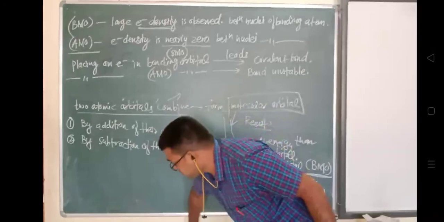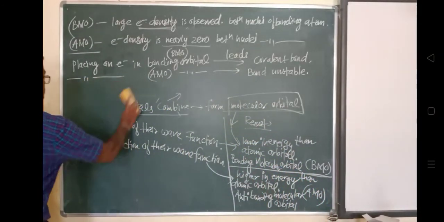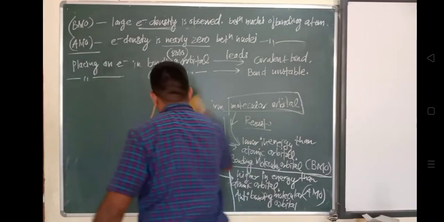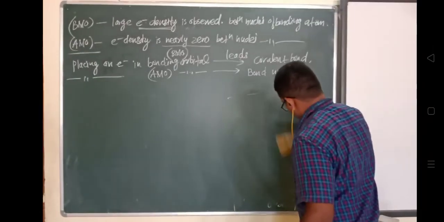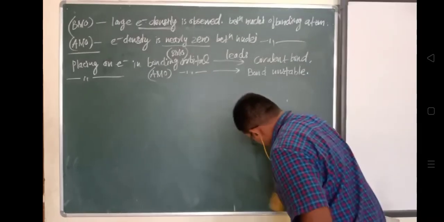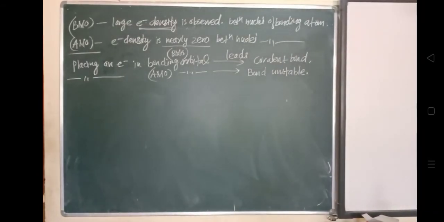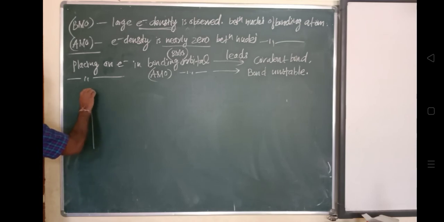This is increasing energy. This is psi A, a wave function for an atomic orbital. Because two atomic orbitals are forming a molecular orbital. This is one more atomic orbital, with this spin upward.